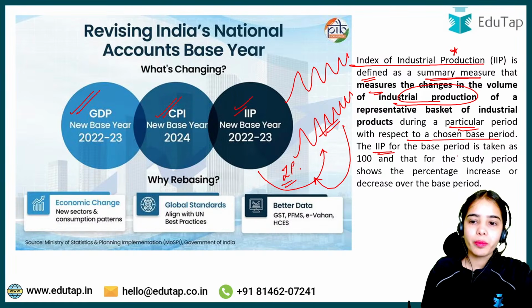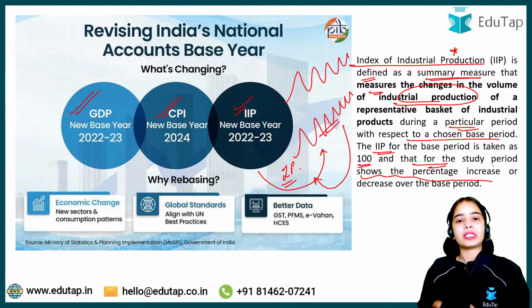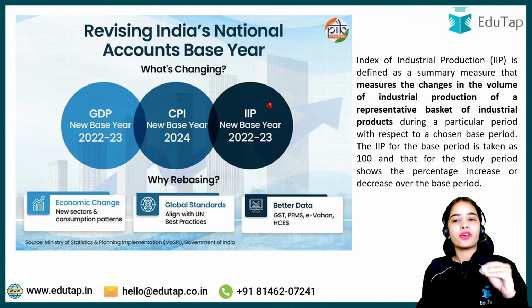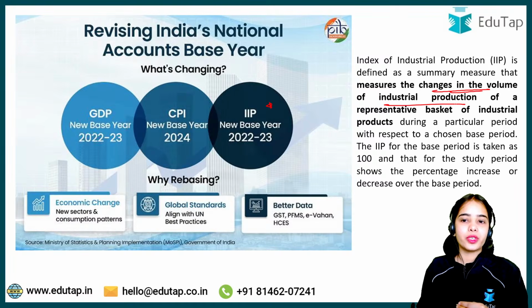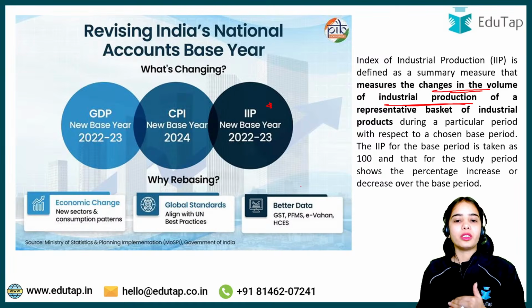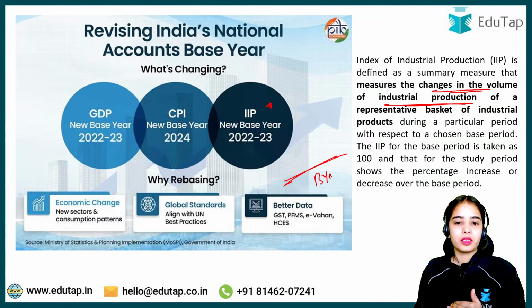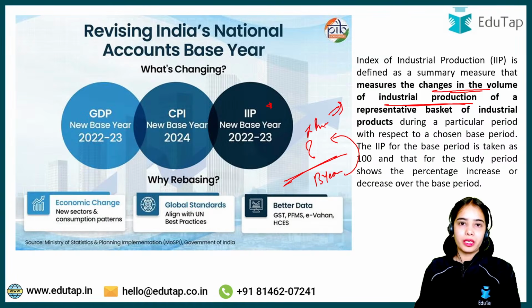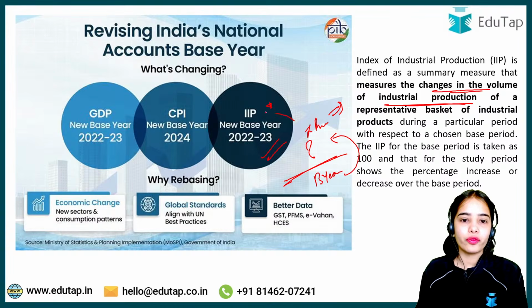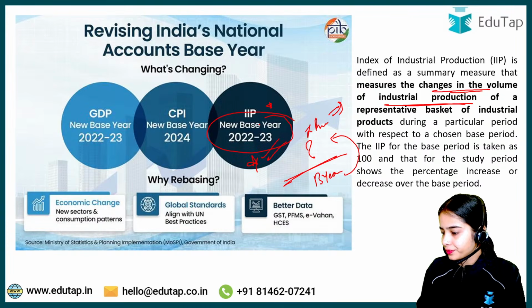The IIP for the base period is taken as 100 only, and that for the study period shows the percentage increase. So this is the basic idea: IIP, the index of industrial production, shows us the changes in the volume of industrial production in comparison to the chosen base year. That is, in comparison to the base year, how much change has happened in the industrial production in the current period. So that is the IIP, for which the new base year is 2022-23. Any confusion?